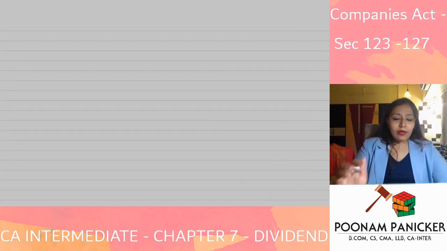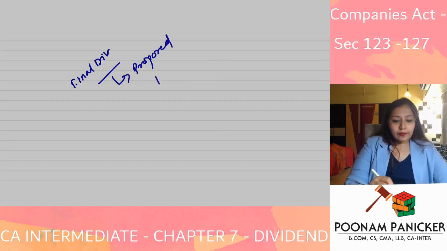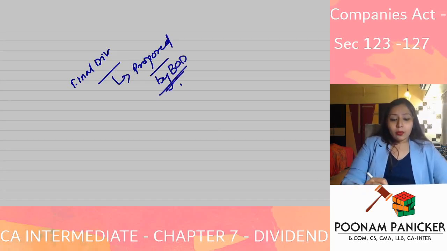Final dividend is proposed by the board of directors, in the board's report.